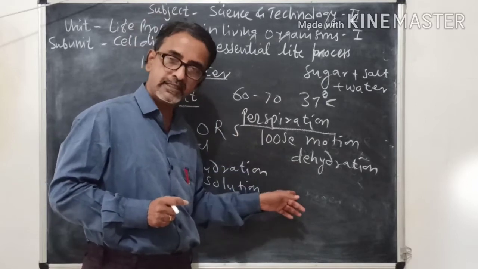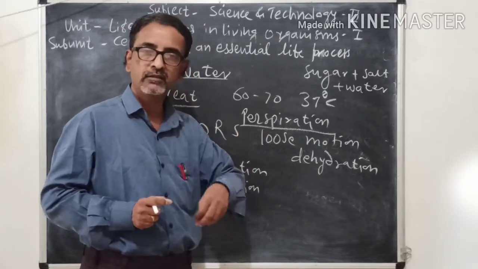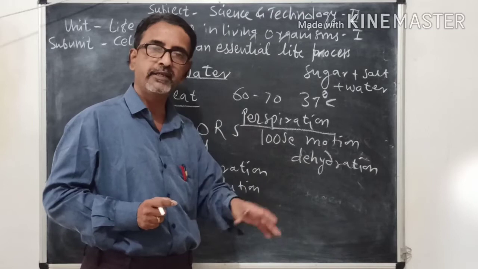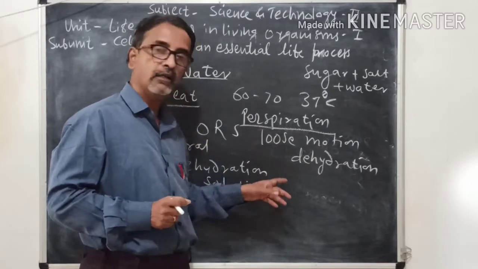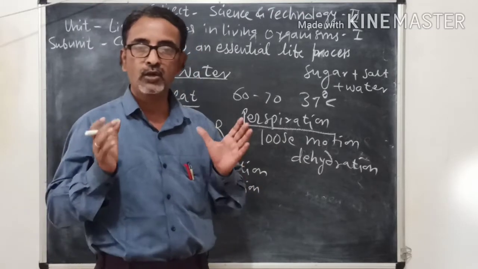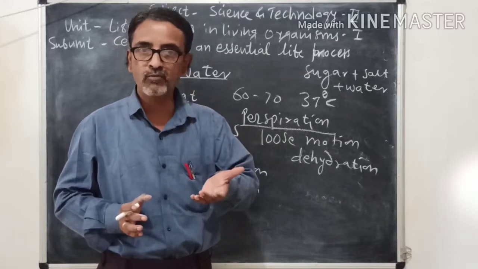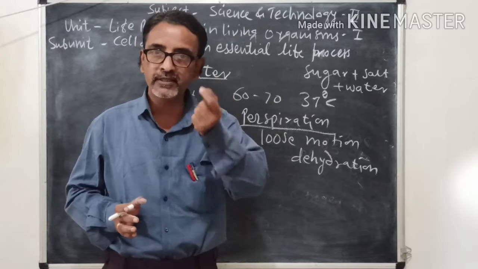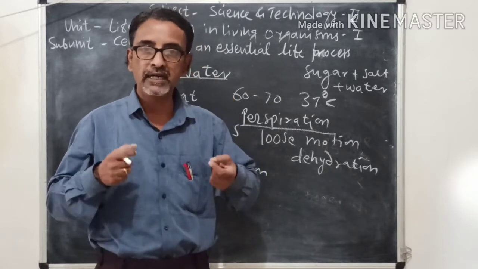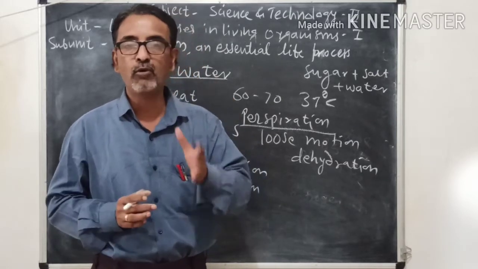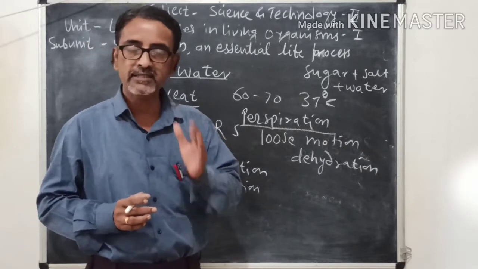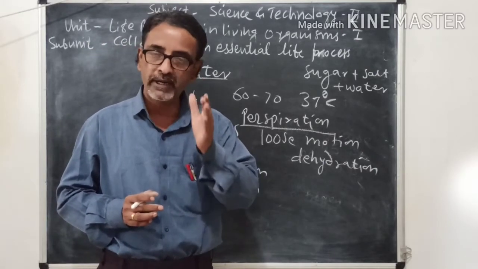And when we do exercise in summer or in any condition, in any season, what happens, again there is loss of water by sweating because temperature of body is increased, and to maintain the temperature our body releases heat in the form of sweat, and hence our body temperature is maintained.